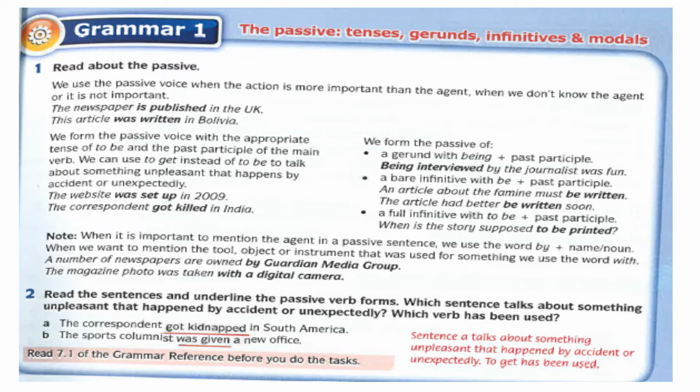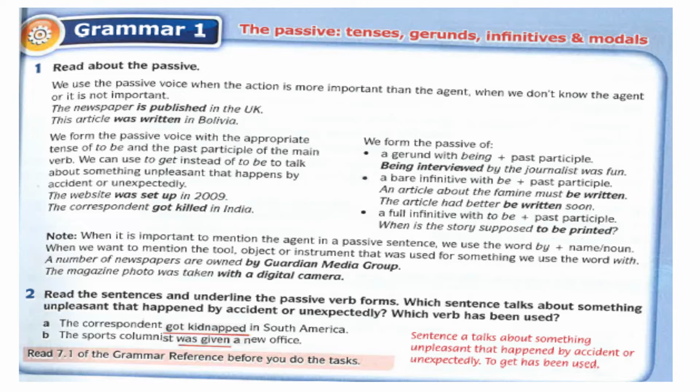The other ones: This article was written in Bolivia. The website was set up in 2009. The correspondent got killed in India. So you can use the word got. The website cannot set itself up, so it was set up by someone. So the word set is actually in the past participle. Same goes for the words published, written, killed. Everything is in the past participle.